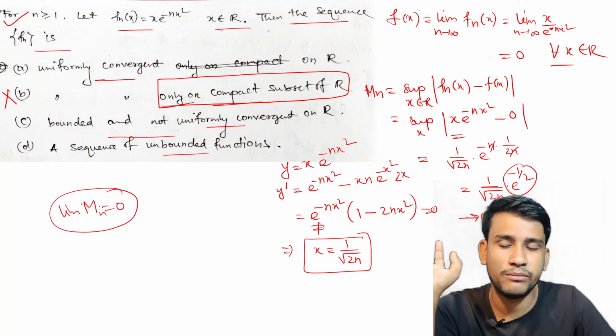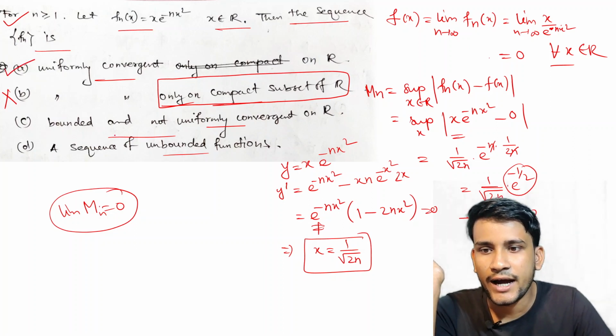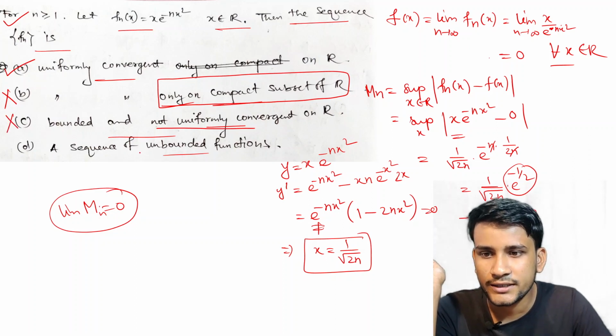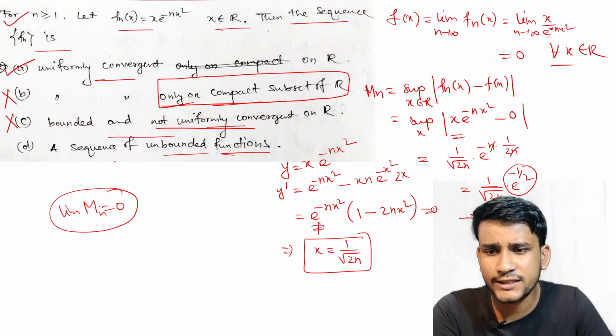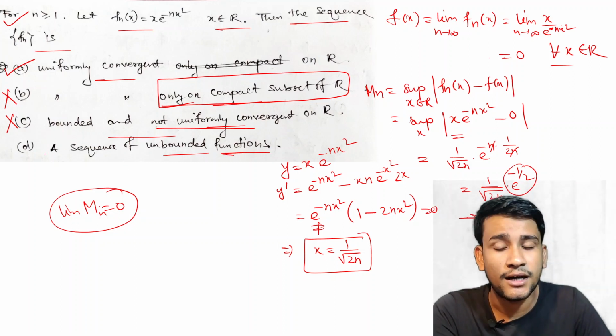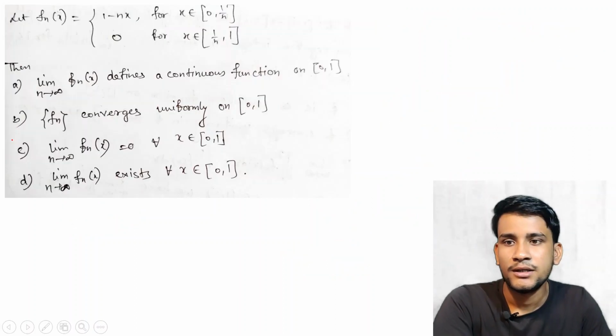That is, this is uniformly convergent. So option A is clearly correct here, and the option that says not uniformly convergent is false. The sequence of unbounded functions? No, since this is uniformly convergent, it is bounded, obviously, not unbounded functions. So we can discard this one also.